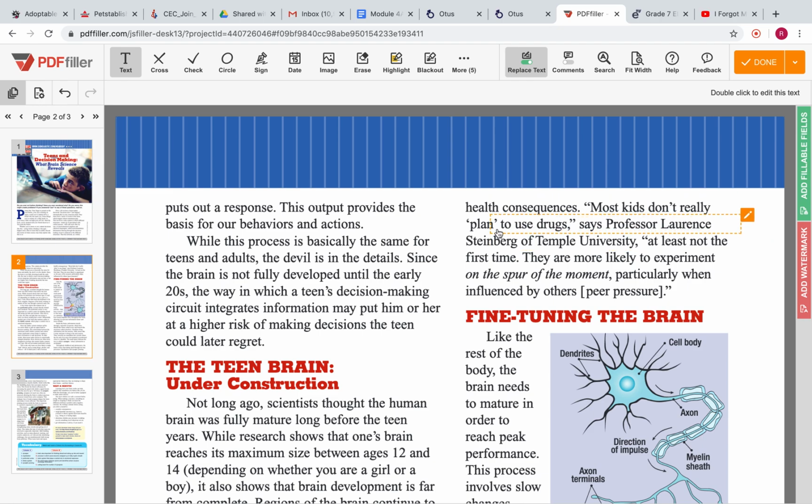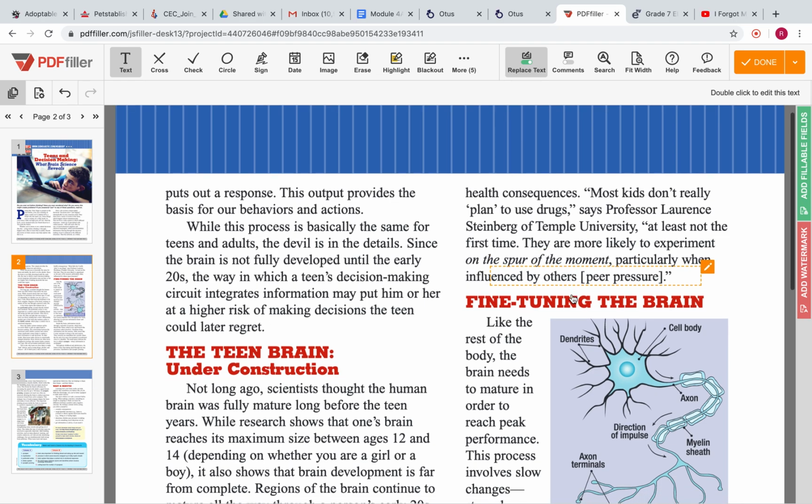Most kids don't really plan to use drugs, says Professor Lawrence Steinberg of Temple University. At least not the first time. They are more likely to experiment on the spur of the moment, particularly when influenced by others, peer pressure.